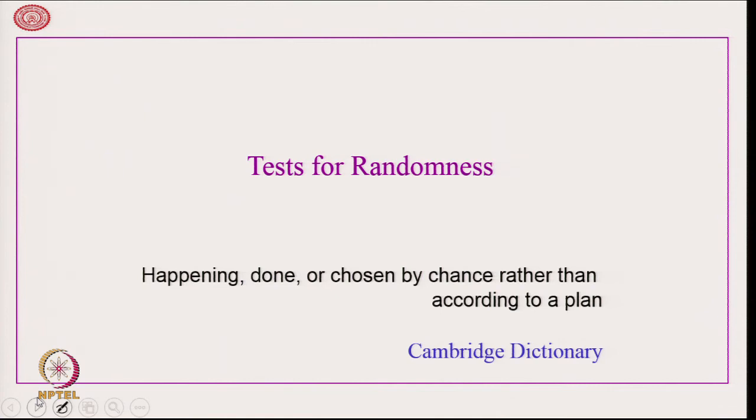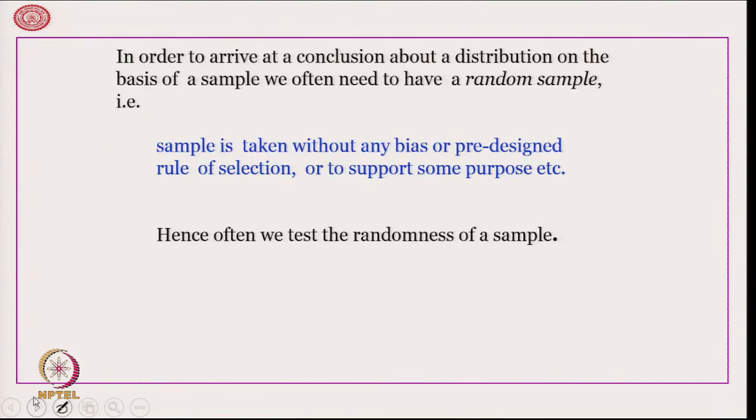So, when we talk about drawing inference about a population or about a distribution, we often take a random sample. What does it mean? It means that the sample is taken without any bias or pre-designed rule of selection or to support some purpose, etc. Therefore, when we have data, we need to test the randomness of the data.